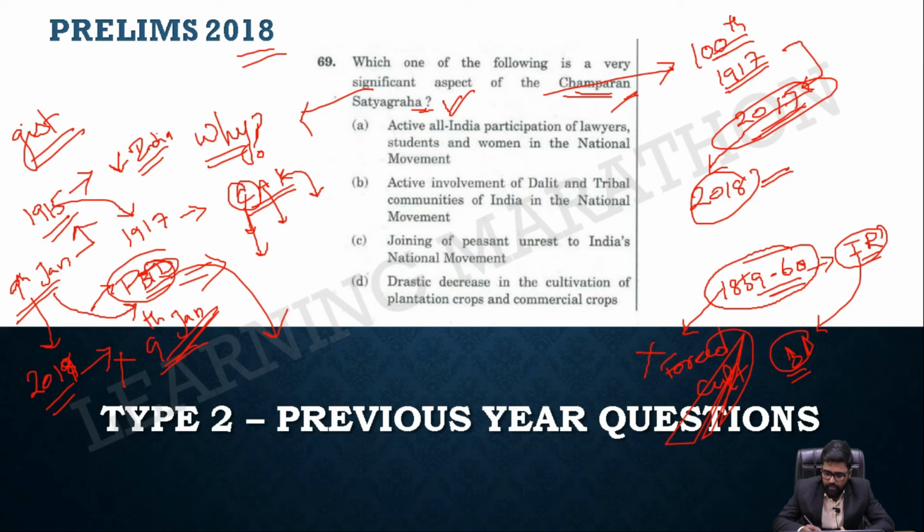See, there was a thing going on by the British, where the British planters or European planters were forcing our peasants to grow only specified cash crops or commercial crops, so that they could earn more. It was the indigo plants which were forced to be cultivated. Then all the peasants organized a movement against this, and they got victory also. So forced cultivation was stopped in Bengal.